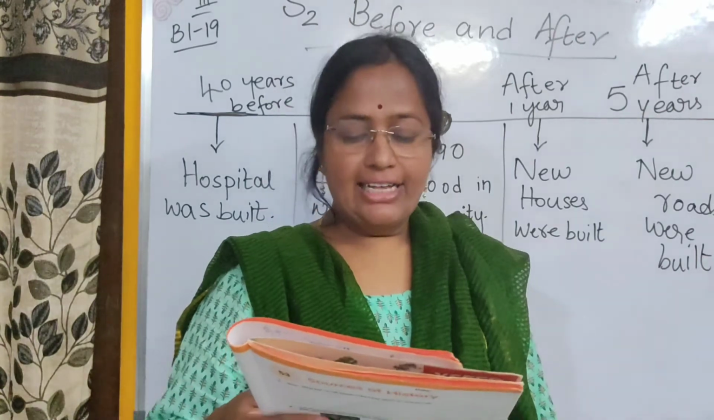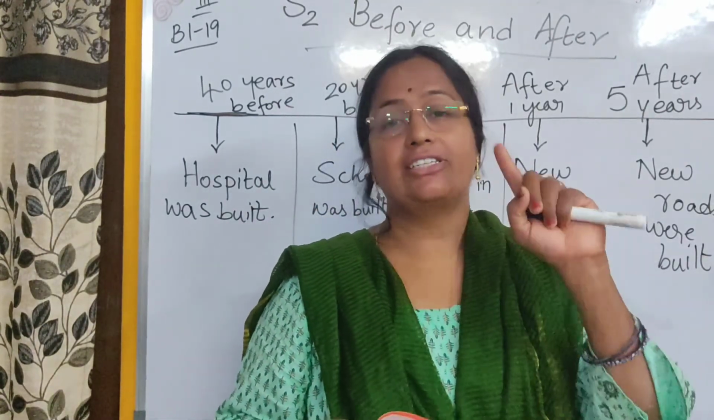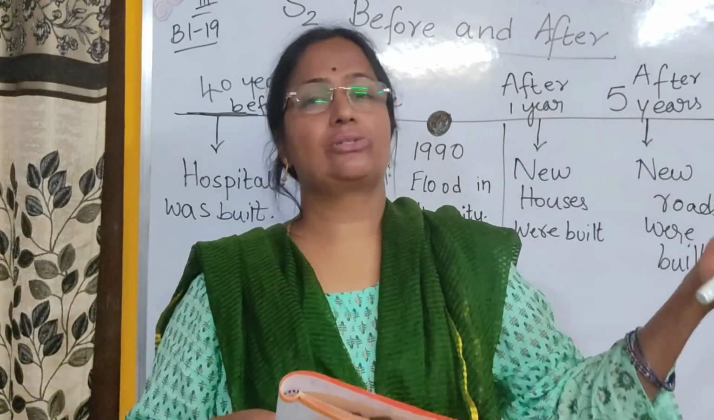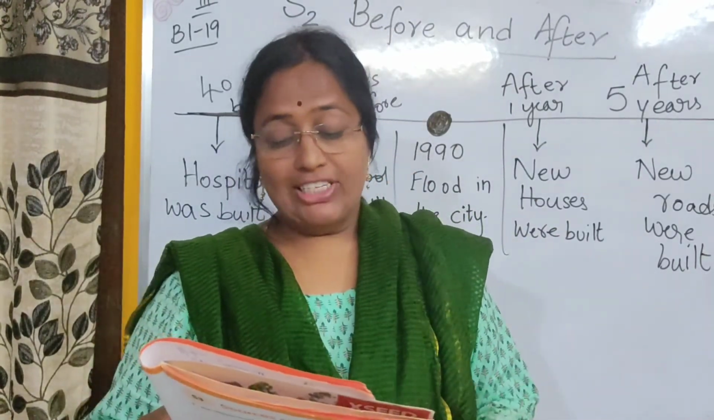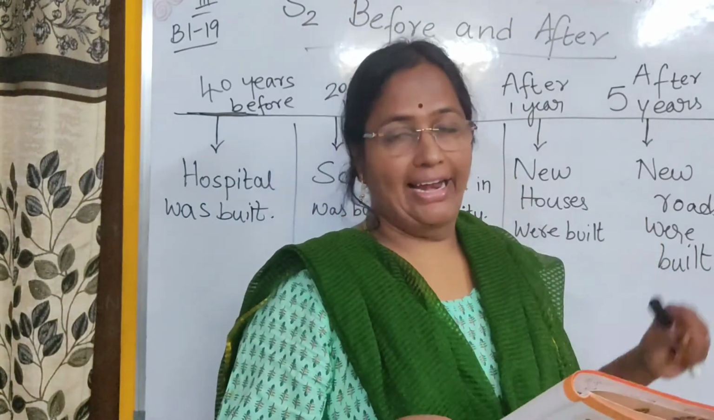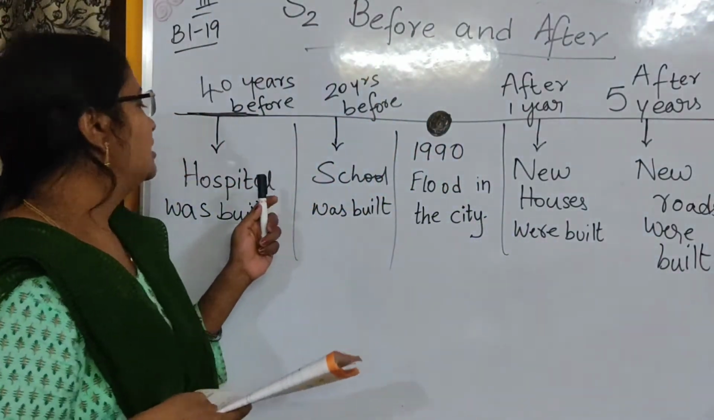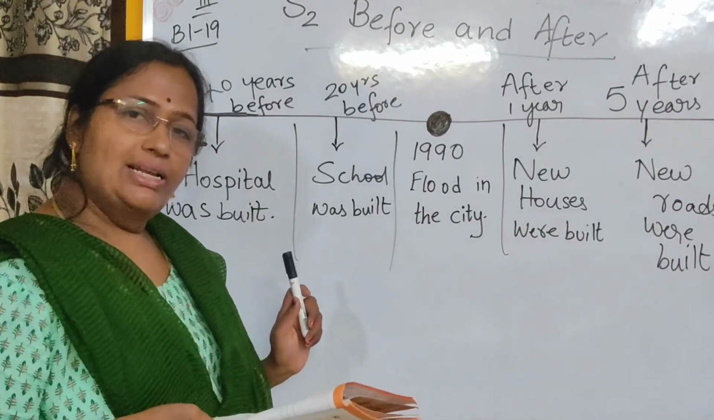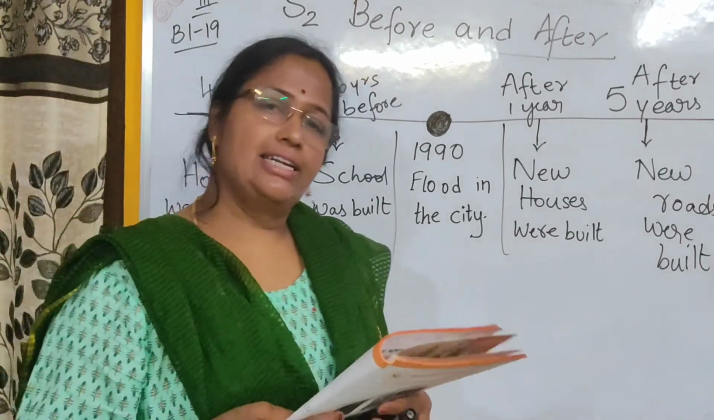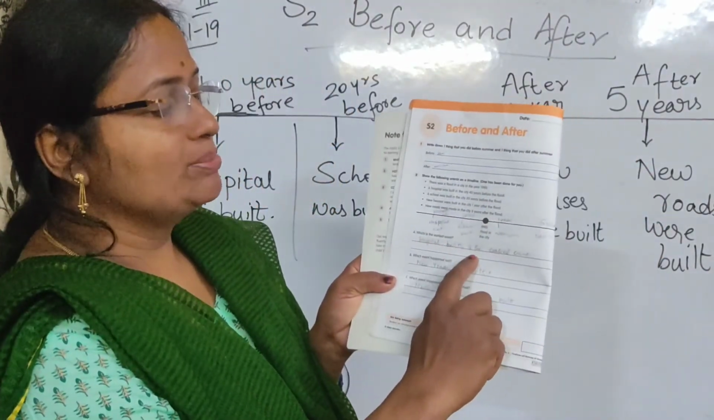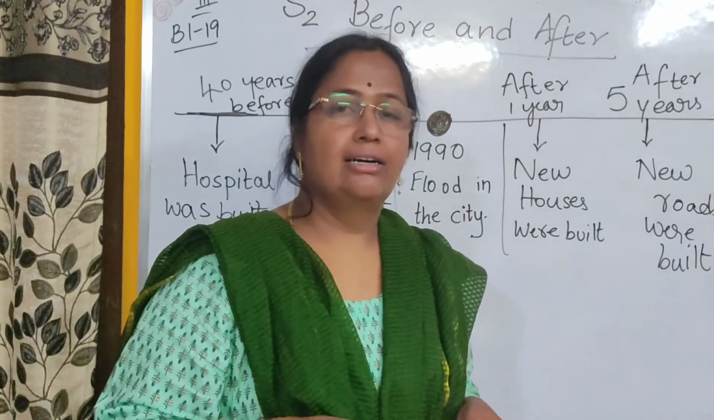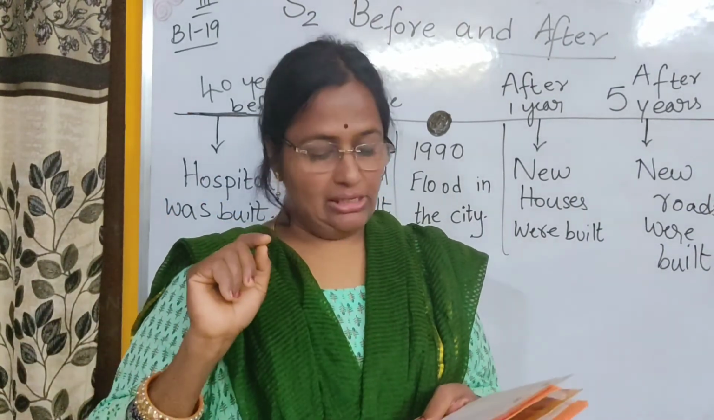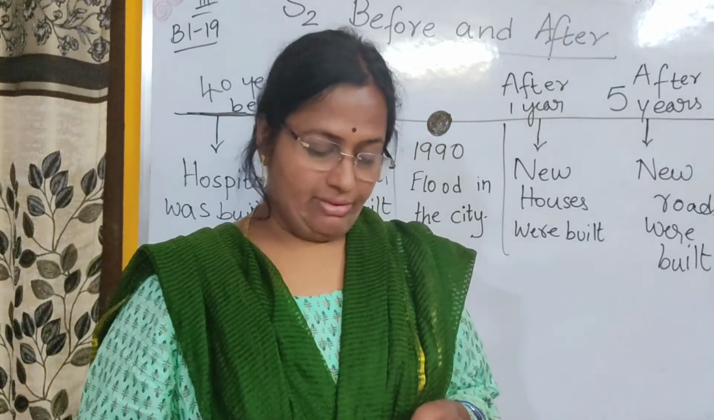Which is the earliest event? What happened first? Earliest means first. Who is early to school? Okay, who is first to school? Like that. So, which is the earliest event on the line? 40 years before, hospital was built. Okay, hospital was built is the earliest event. You can write here, hospital was built. This is the earliest event. For question A, you write hospitals were built is the earliest event.